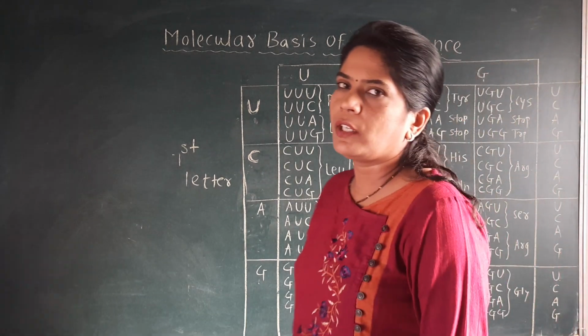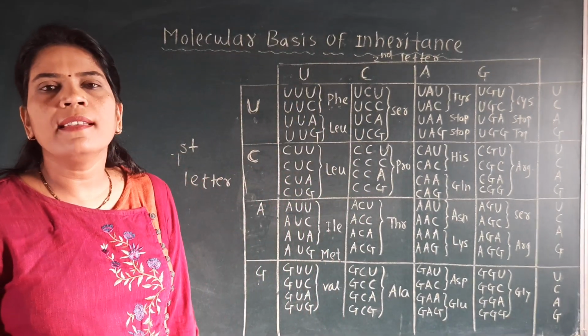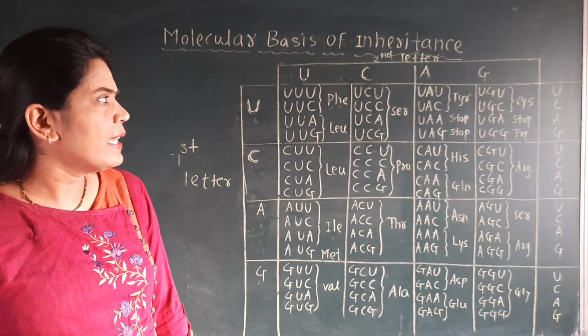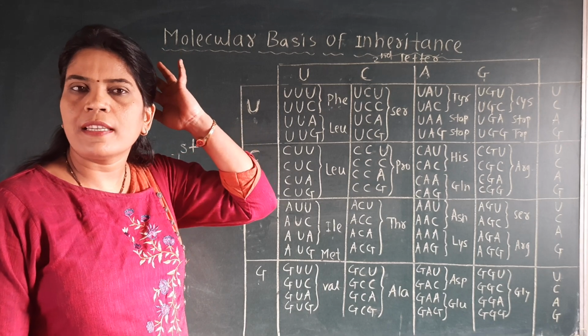So you will find that the 20 amino acids are coded by the 61 codons. So it is very easy to memorize this genetic code.